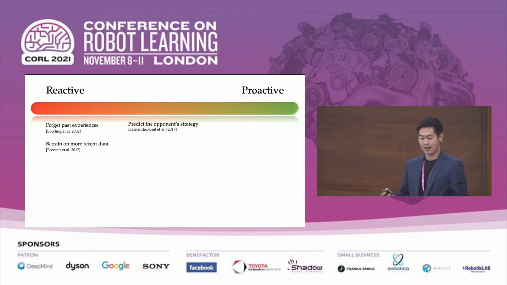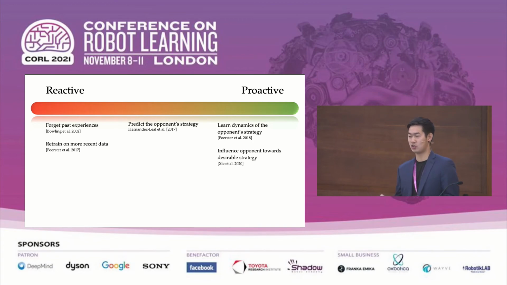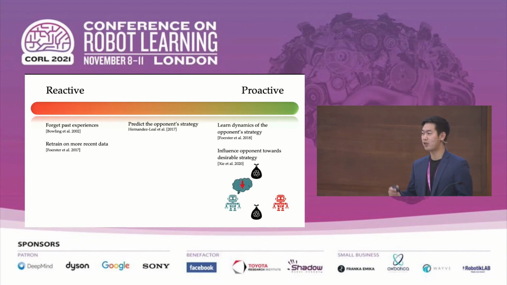However, predicting the opponent's strategy can be done in a proactive way as well. A proactive approach might try to learn a dynamics model of the opponent's strategy, or even use this dynamics model to influence the opponent towards some desirable strategy. And in this way, the robot is learning how to proactively influence the opponent's behavior rather than just react to the opponent's behavior. And in terms of the robot cleaning example, now the blue robot might proactively predict that the red robot's going to move towards the bottom trash bag, and then know to move towards the top trash bag.